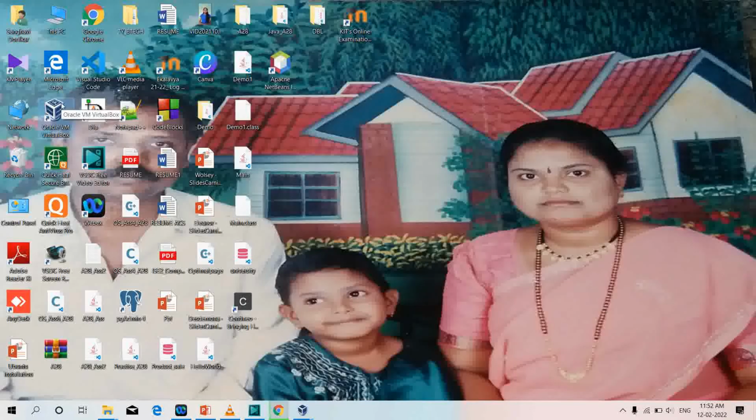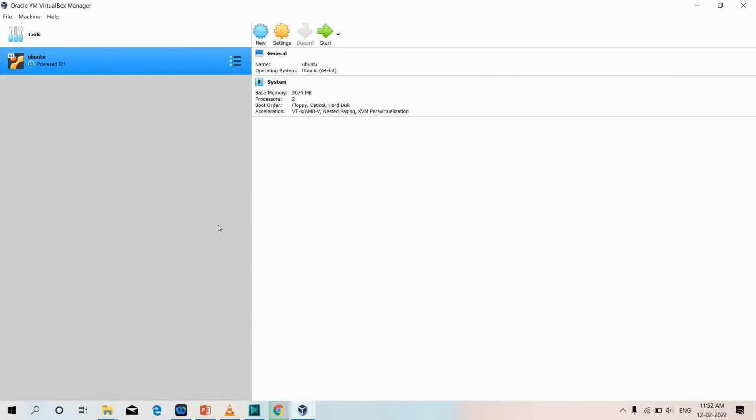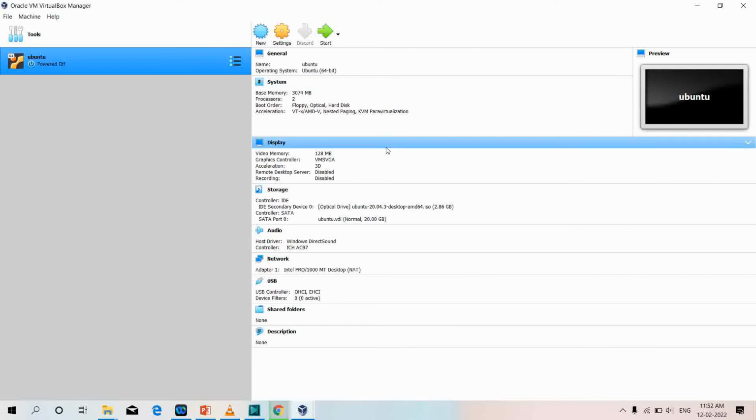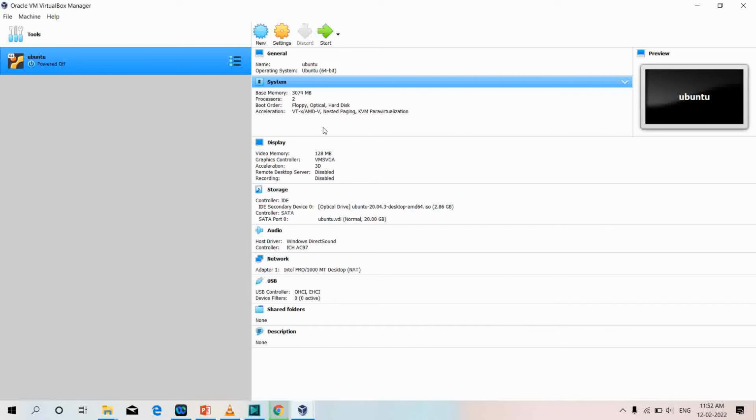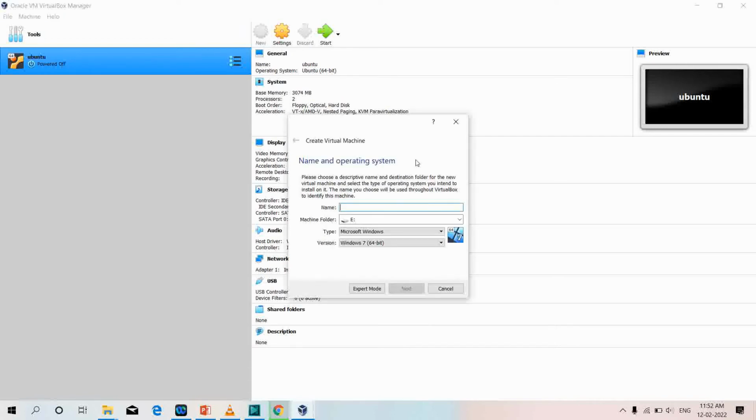So as you can see, this is the icon of a virtual box, and I'll click on it. As I have earlier created the Ubuntu, it is showing here. Now we are up to create a new Unix operating system, so I'll click on new here, and it is asking me to create a virtual machine and the name and operating system. So I'll name it as Unix, and machine folder is E, and it is asking me the type and version.